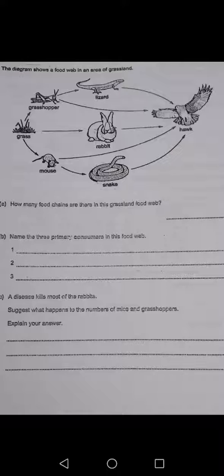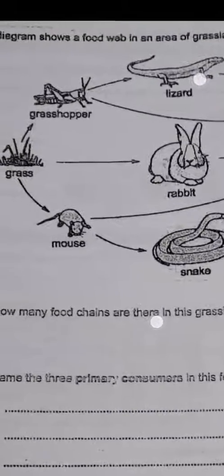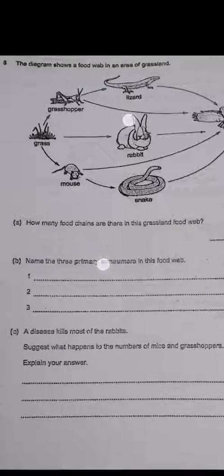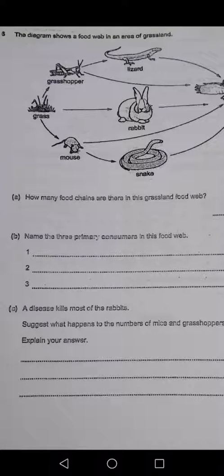Name 3 primary consumers in the food web. Primary consumer means the first one that feeds on plants. Here is my grass, eaten by mouse, eaten by rabbit, eaten by grasshopper. So the primary consumers here are mouse, rabbit, grasshopper.